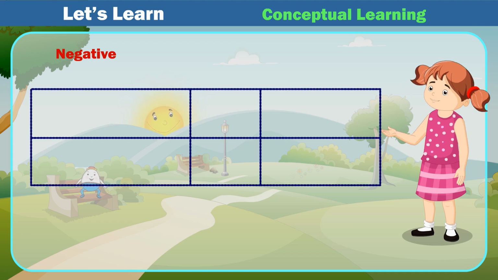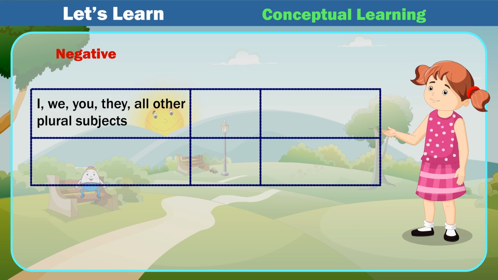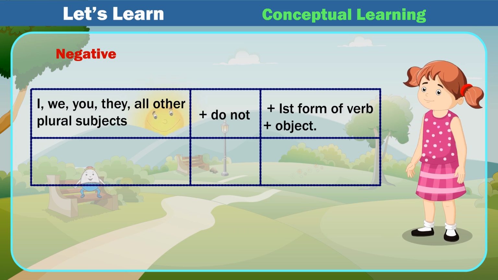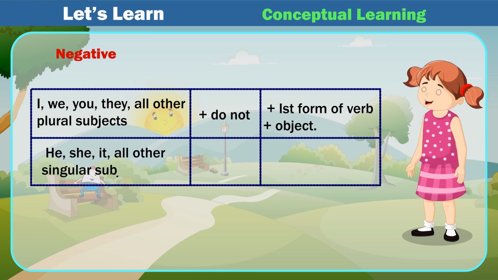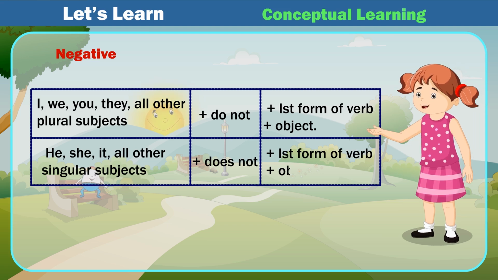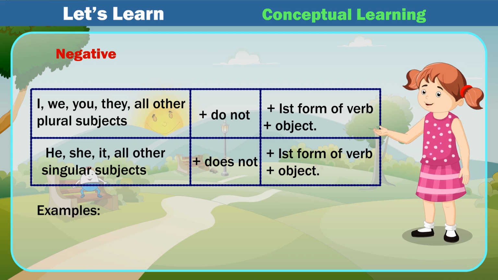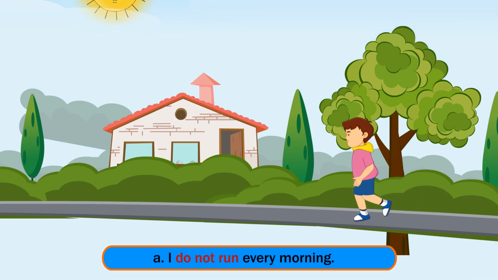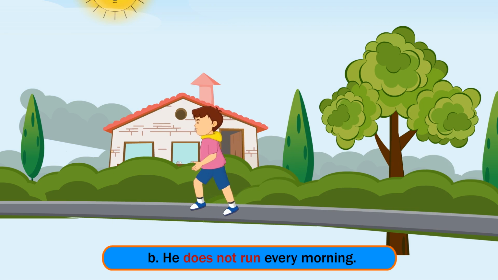Negative: I, we, you, they, all other plural subjects plus do not plus 1st form of verb plus object. He, she, it, all other singular subjects plus does not plus 1st form of verb plus object. Examples: A. I do not run every morning. B. He does not run every morning.